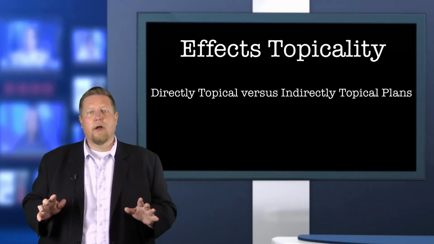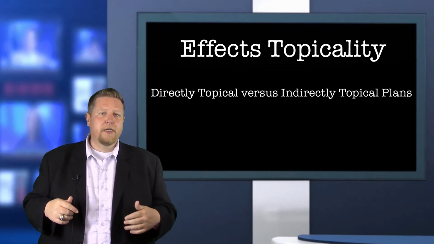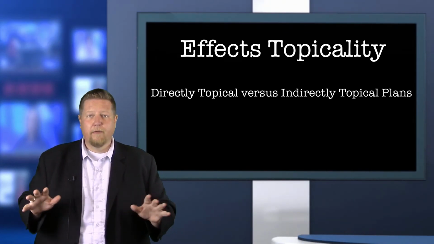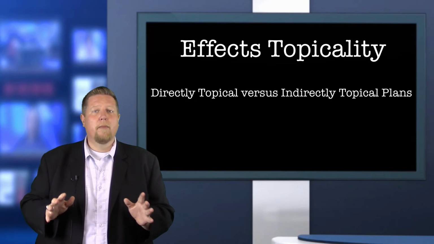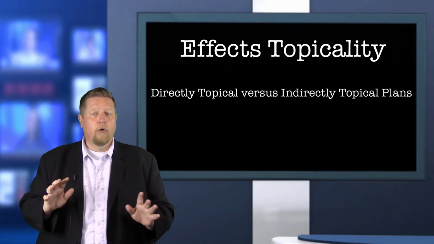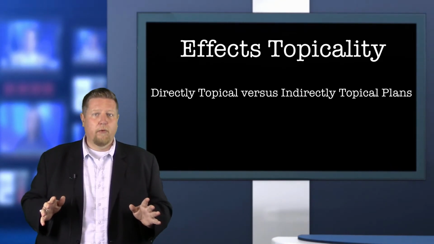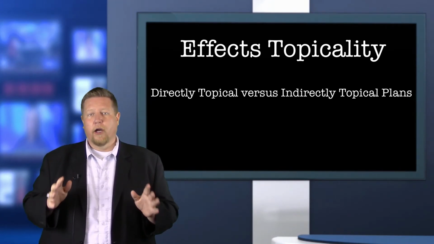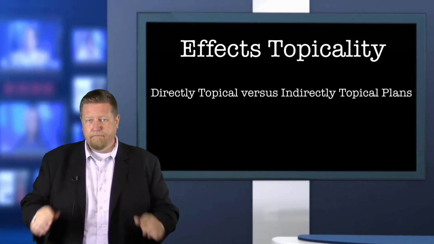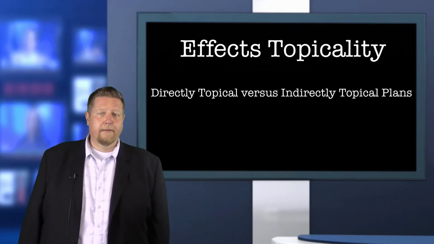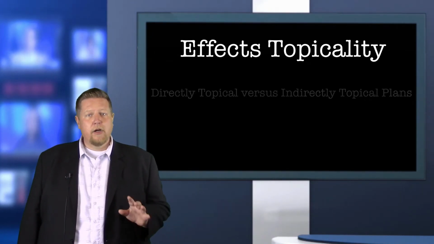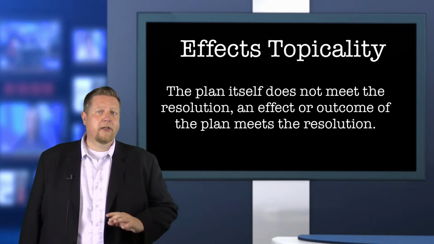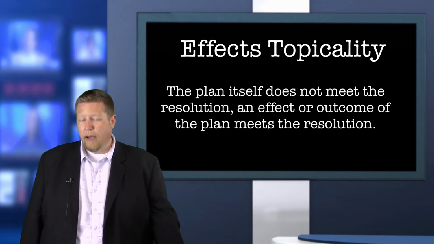However, these steps are all a matter of enforcing the plan, and enforcement details are covered by affirmative fiat. You'll recall from the fiat video that the affirmative team has the power of fiat, which means they're immune from arguments about whether this plan will, could, or would solve. And arguments about whether the plan will actually be enforced are examples of arguments for which the affirmative can claim fiat. So that's affects topicality. And in summary, affects topicality is an argument that claims the affirmative plan is not directly topical, but rather relies on an effect or byproduct of the plan to be topical.